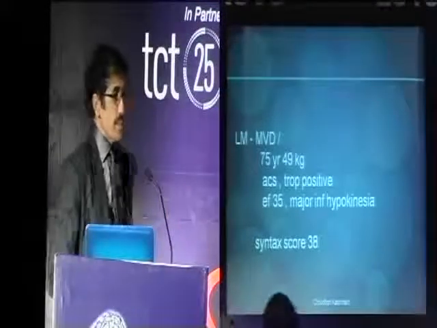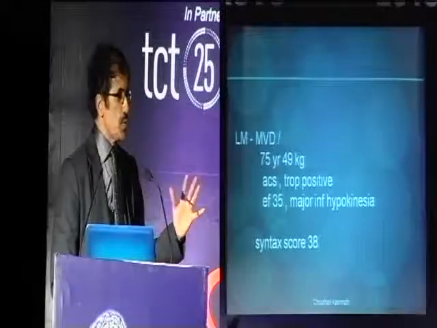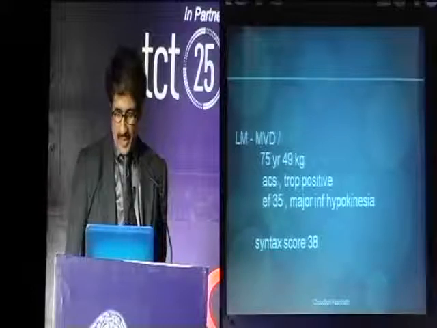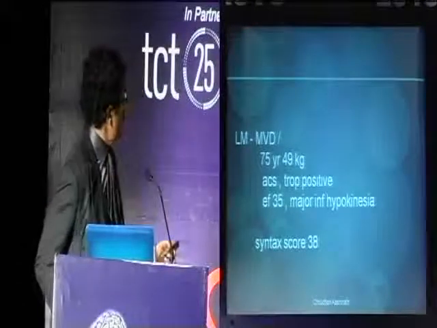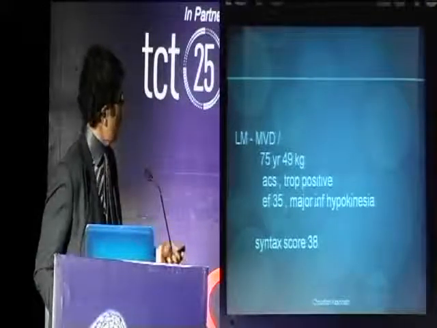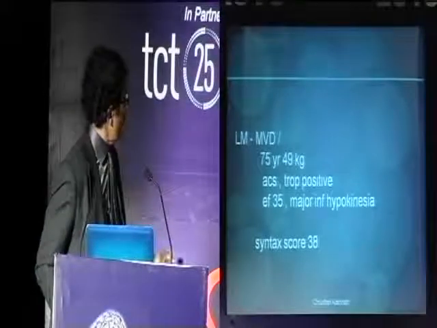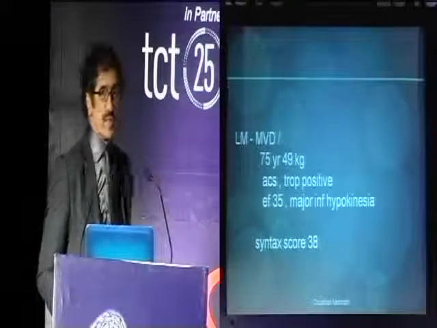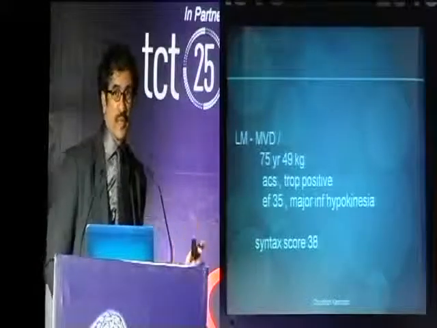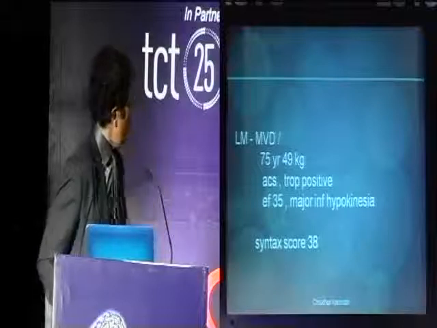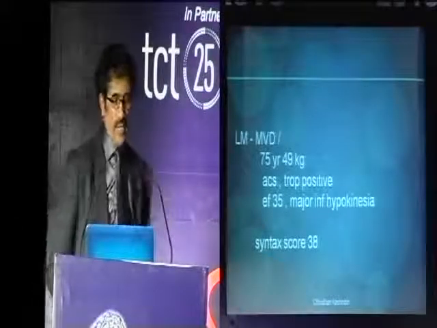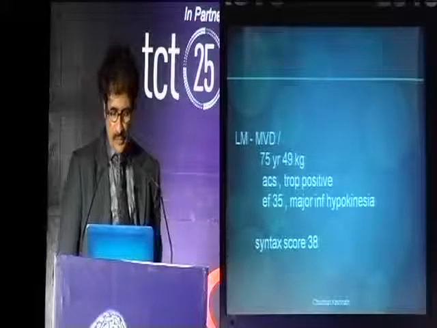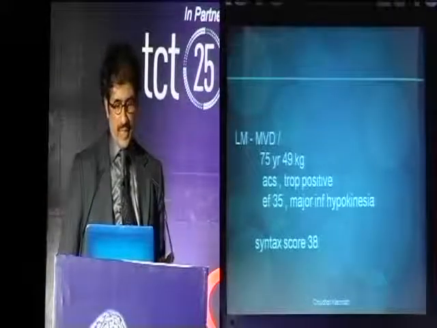So we have a case here, and we have some panelists too, and maybe we could give them a mic so that they could contribute. So this is a 75-year-old, 49 kilos, obviously low weight. He presented with ACS, TROP is positive, ejection fraction 35% with a major inferior wall hypokinesia. The syntax score, as I will show you from the angiogram, is clearly about 30 or 33, which puts him into a high syntax score category.